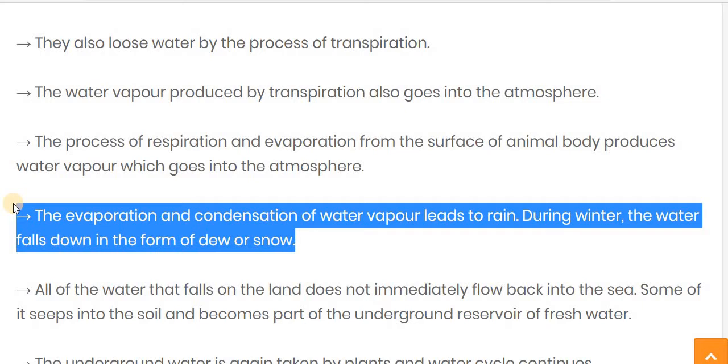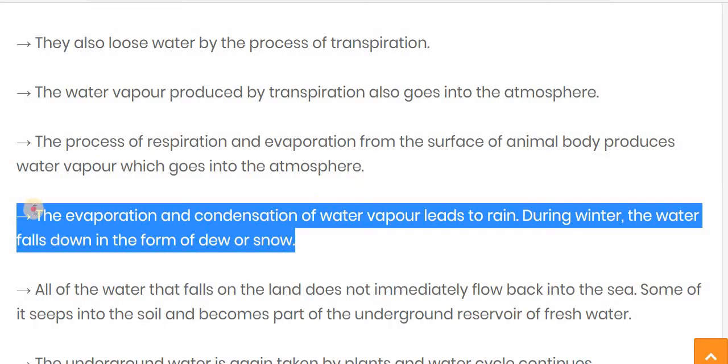Condensation means the water vapor is cooled down in the atmosphere and converted into water droplets. So this process is known as condensation, and these water droplets come together and fall in the form of rain, and during the winter the water falls down in the form of dew or snow.